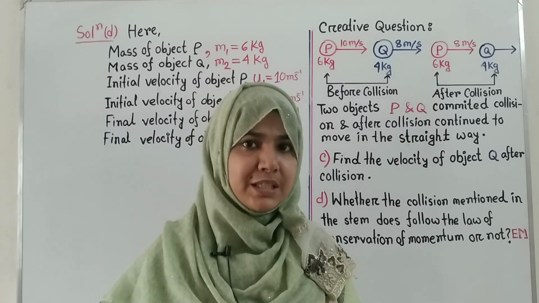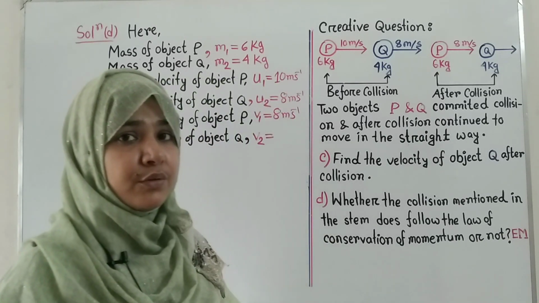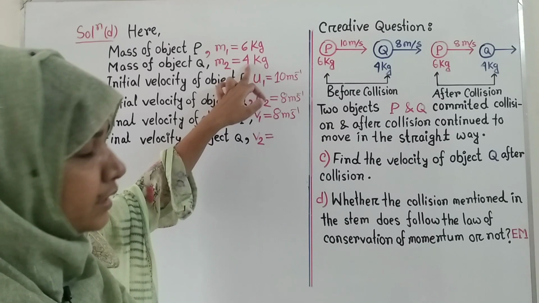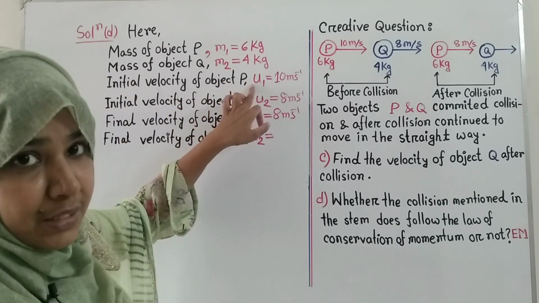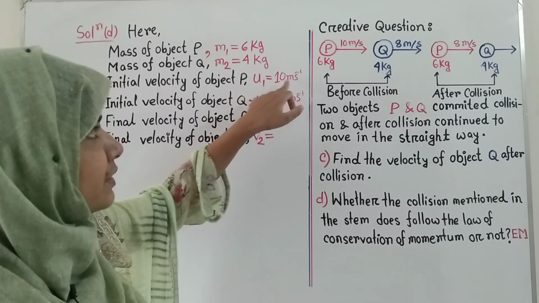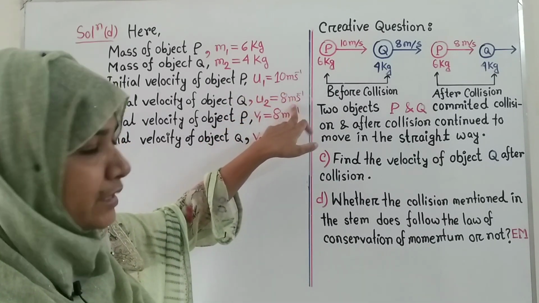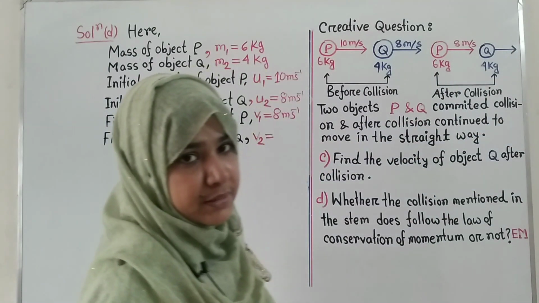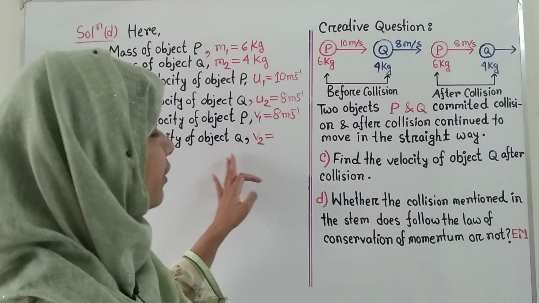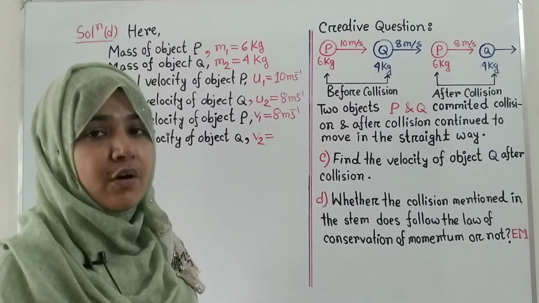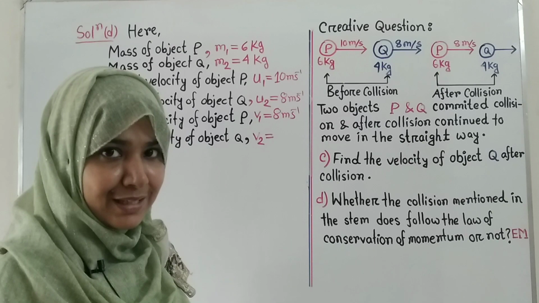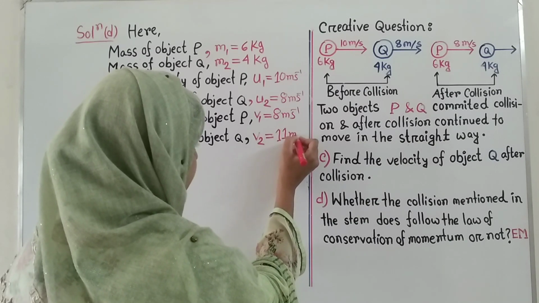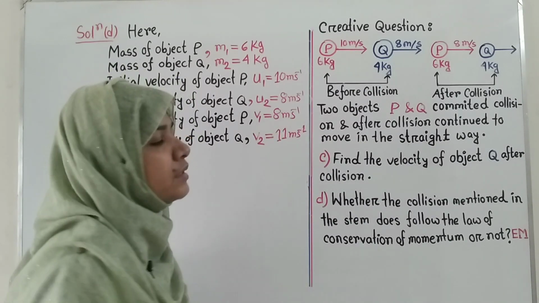So students, for question D, the given information is: we have already learned that the value of m1 is 6 kg, m2 is 4 kg, and the initial velocity of object P, given in the stem, u1 is 10 meter per second, the value of u2 is 8 meter per second, and the final velocity of object P is given here as 8 meter per second, and the final velocity of object Q, that is the value of v2, we have already calculated in question C, and we got the value 11 meter per second.